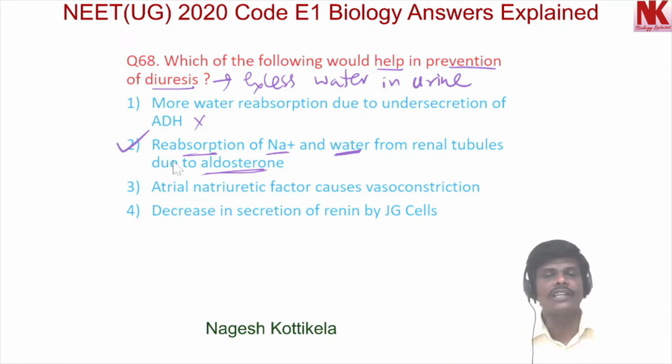So among the given options, option 2 is the more appropriate option. Reabsorption of sodium and water from renal tubules due to aldosterone would help in prevention of diuresis. Now moving to the next question, that is question number 69.